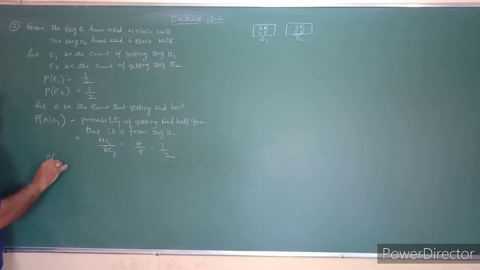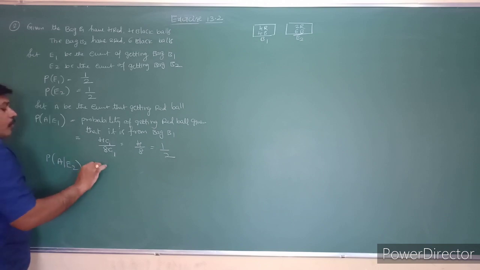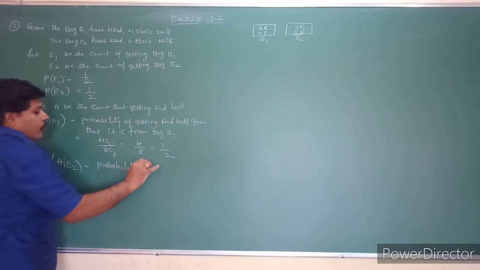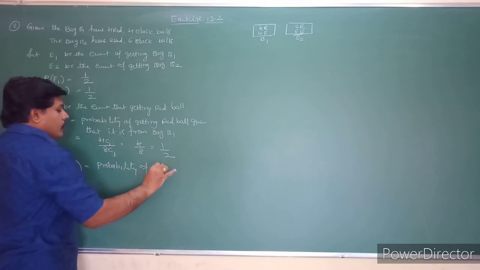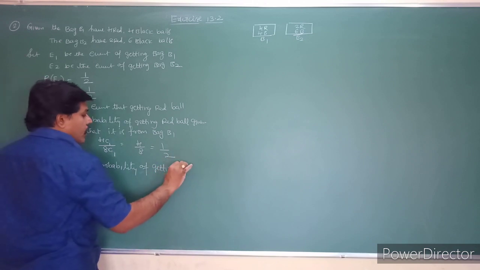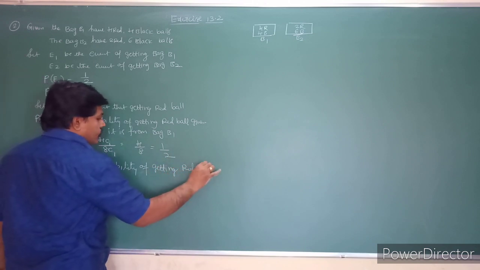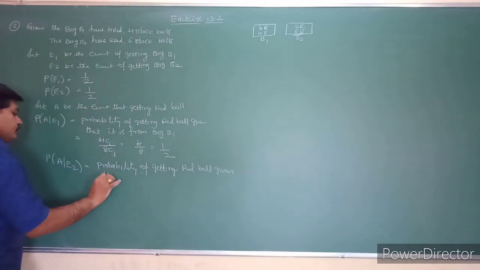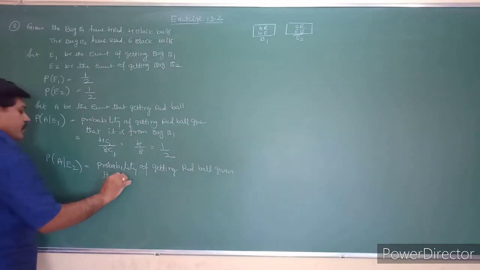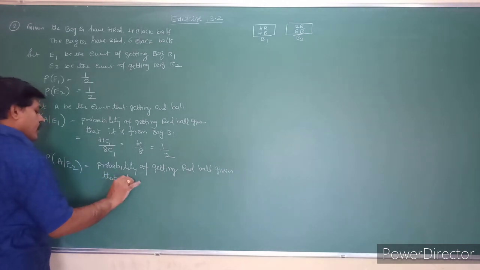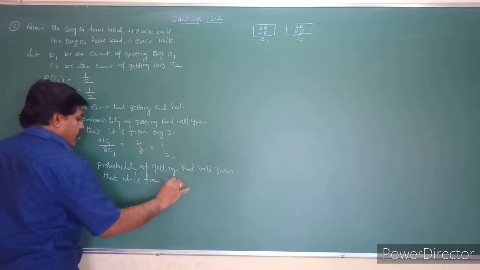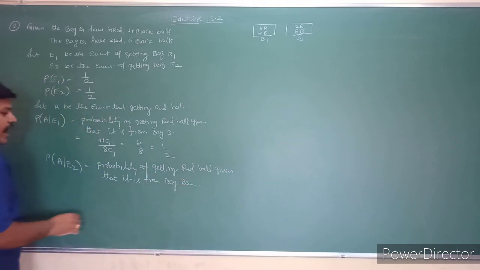Similarly, we can take the probability of A given E2 also. What is the probability of A given E2? Probability of getting a red ball given that it is from bag B2.